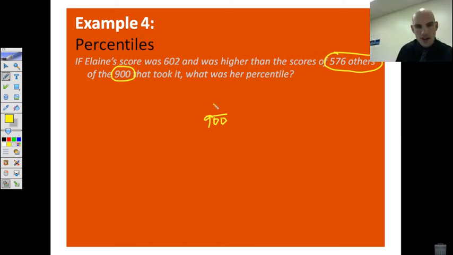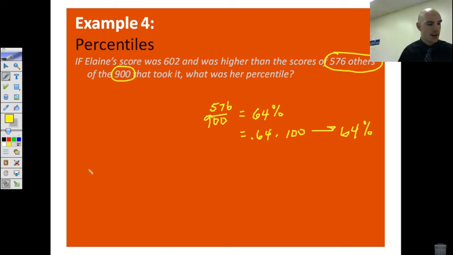If she is 576th out of 900, then we have her percentile. Because when we divide that, we end up getting that she is in the 64th percentile. So she scored higher than 64%. Hers is the 64th percentile. Because what we do is we get 0.64, multiply by 100 to get 64%.